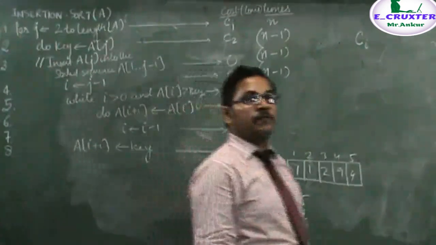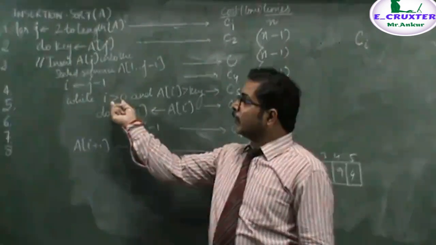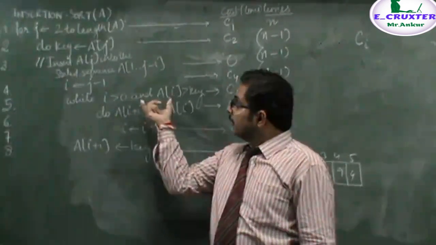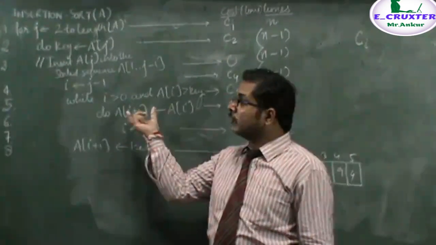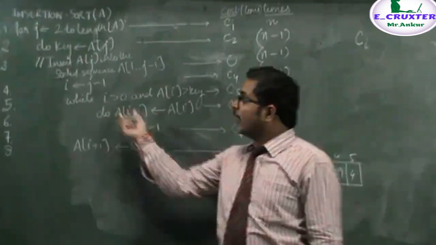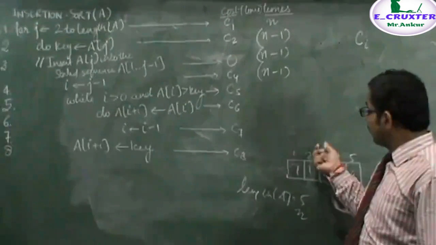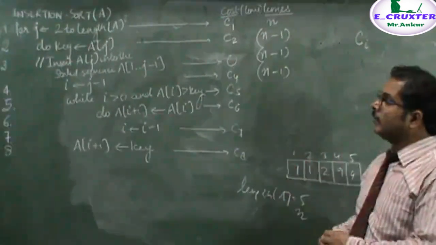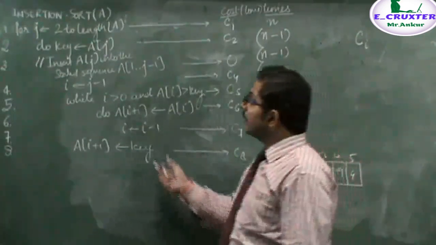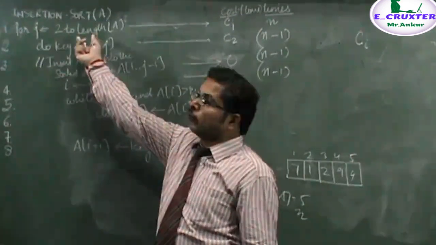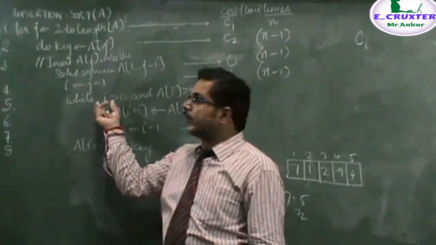Now you will notice that the fifth statement is basically a while loop, and this while loop is dependent upon the value of i. If either of the conditions in these two becomes false, we get out of the loop. Otherwise, when we are working on any index number j, the previous values, that is the i value, move from j minus 1 down to 1. But this while loop is completely dependent upon the for loop. That is, if this for loop gets terminated, this while loop will never be executed.